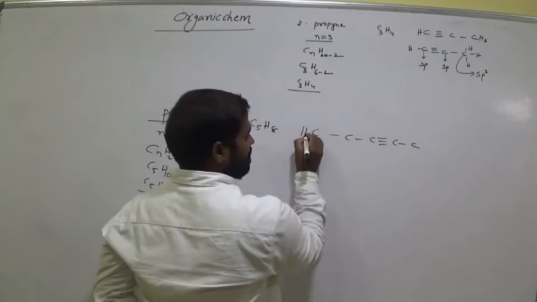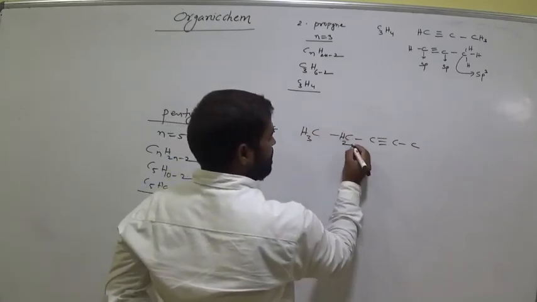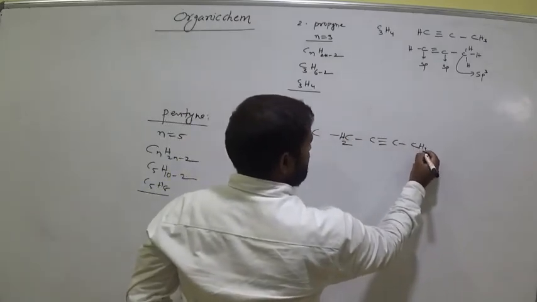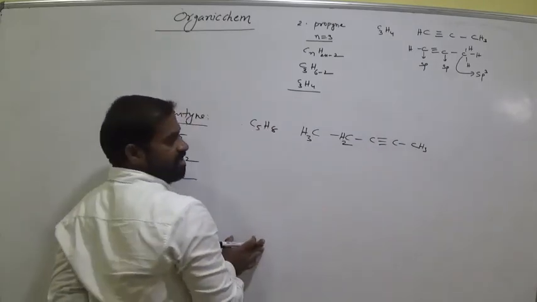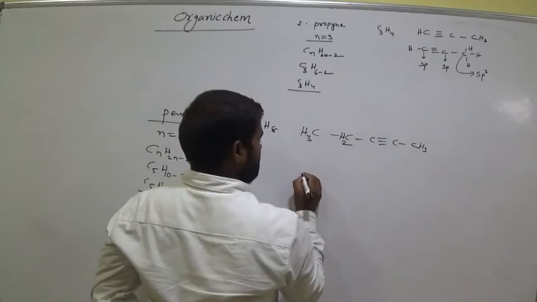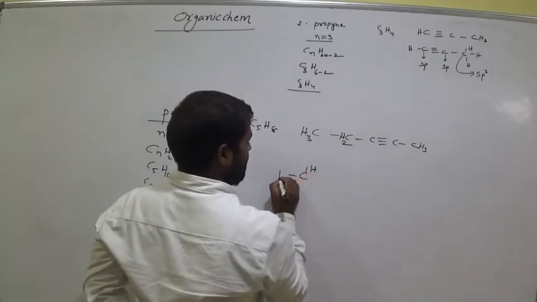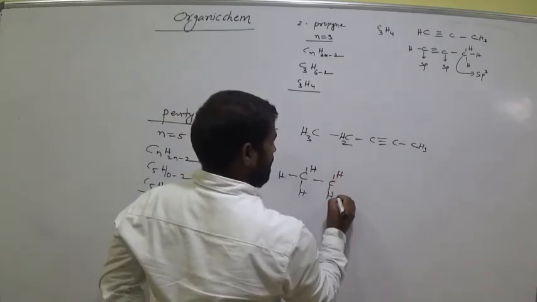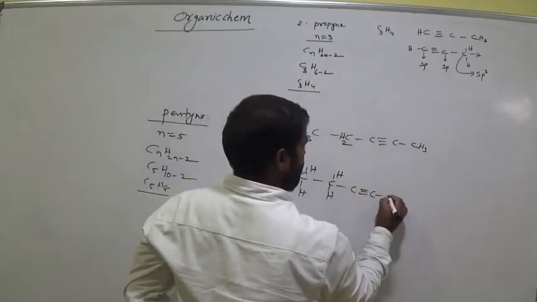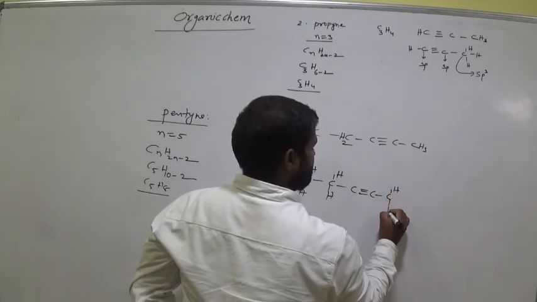Okay, now this is CH3, CH2, this is CH3. 1, 2, 3 enough. 1, 2, 3, 4 enough. Okay, is it clear? So now its structure is CH3, CH2, then the triple bond, and C with CH3. Am I right? Clear?